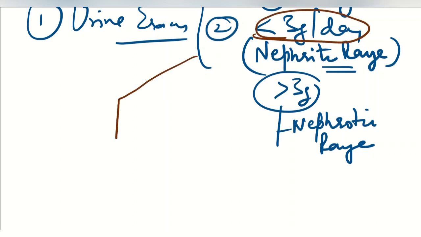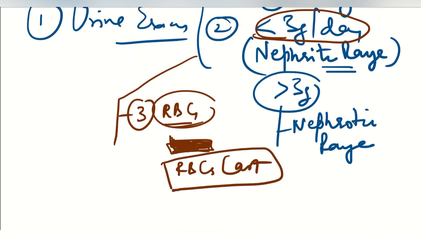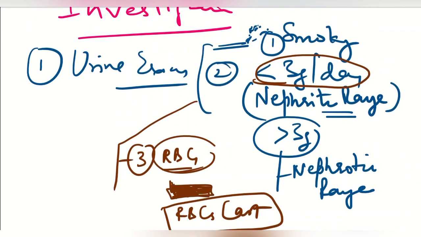Besides this, one very diagnostic feature in the urine is the RBC cast. We will find RBC casts. What happens is that as the RBCs pass through the kidney, they clump together and assume the shape of the tubule and form a cast, and this is known as the RBC cast, which is the diagnostic feature of acute glomerulonephritis. So highlight this word, the RBC cast, which we can see on urine examination. So there are a few things on urine examination: we find smoky urine, there will be protein loss, and there will be RBC casts as well.